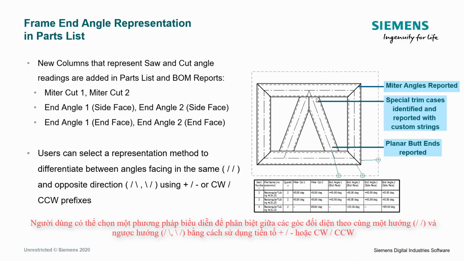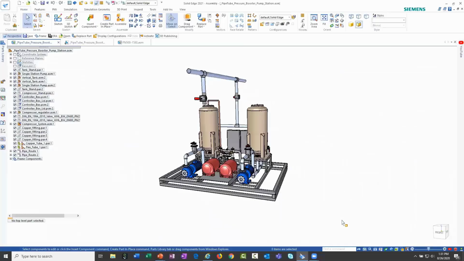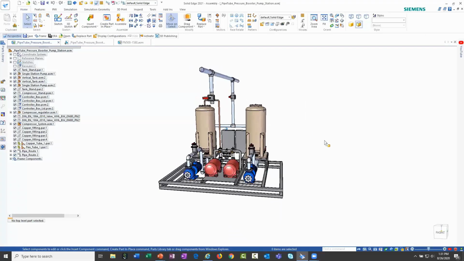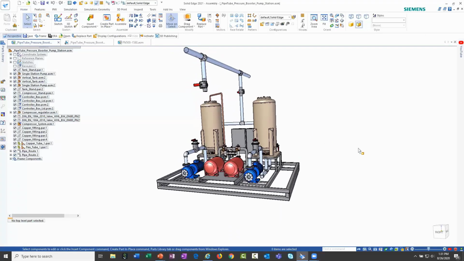And you might have specific trim cases, and we have some new tools as we report those within your bill of materials or your cut list on the end and side conditions of those frame members. And we have some options there that we'll talk about, and how you can specify each of those angles very, very quickly. So with that, I think this will make sense if you see it more visually. We'll talk a little bit about some of the tools here live within this particular assembly.